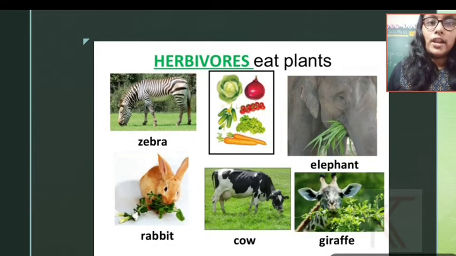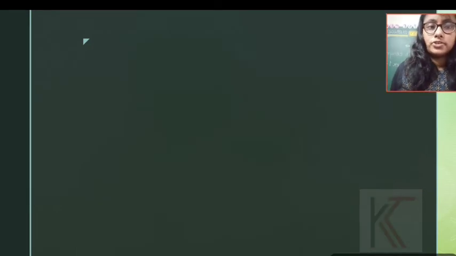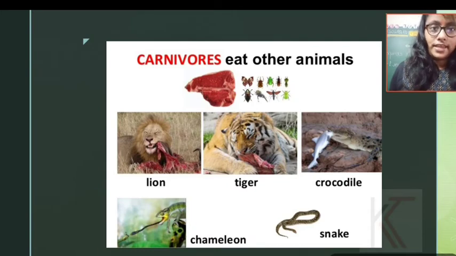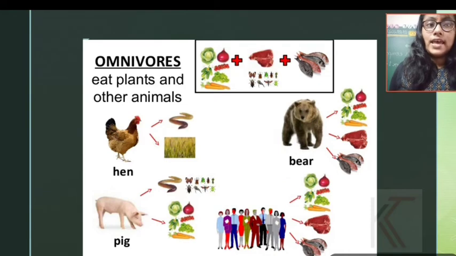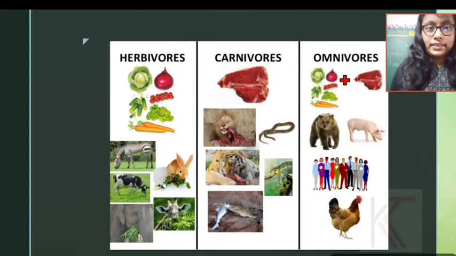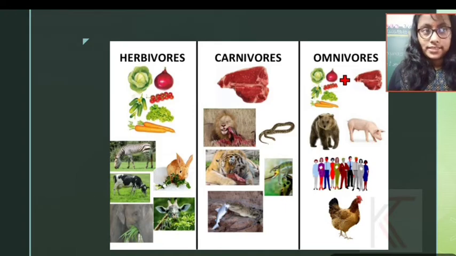See, these are all herbivores which eat plants. Zebra, elephant, rabbit, cow, giraffe. So they have to depend only on plant products. That's why they are under herbivores. Next, it will come the carnivore. I have already discussed that. These are examples of carnivorous animals. Next, it will come the omnivores. Omnivores means they will eat both plant products as well as animal products. So these are the comparison between herbivores, carnivores and omnivorous animals.